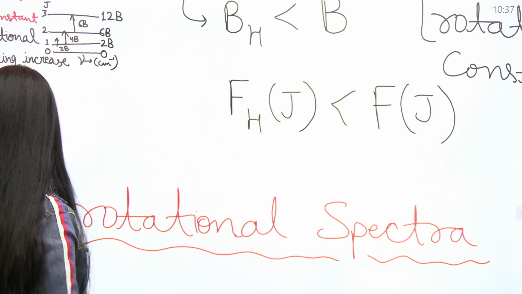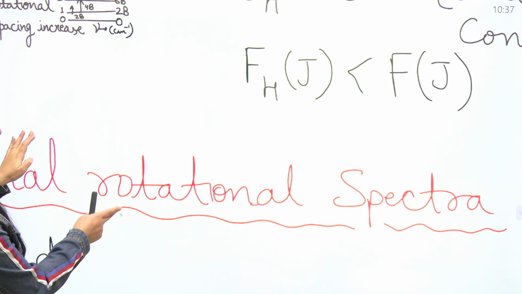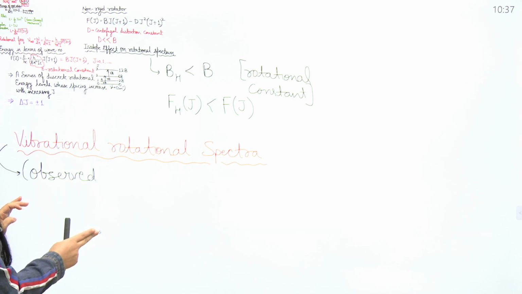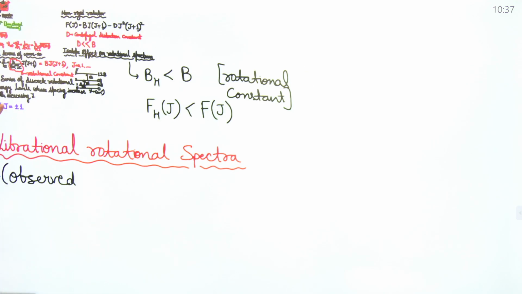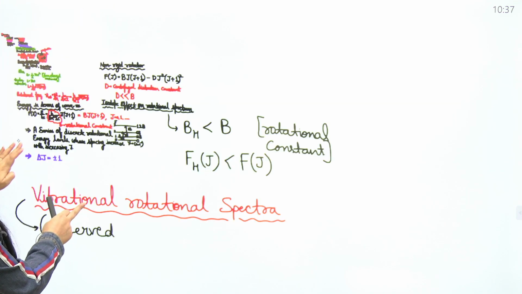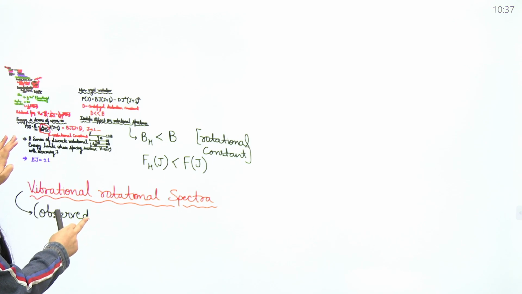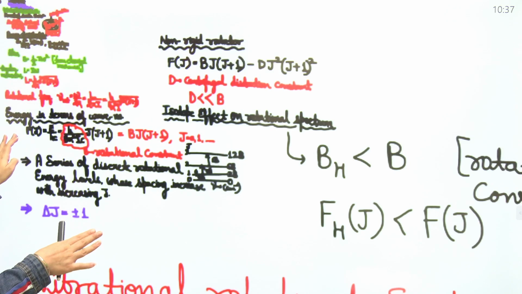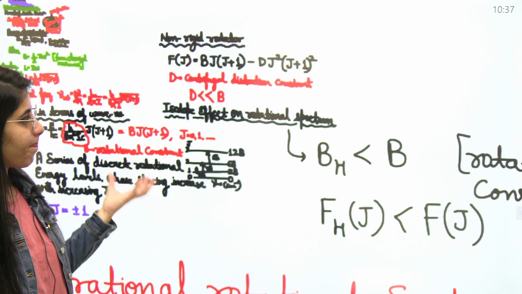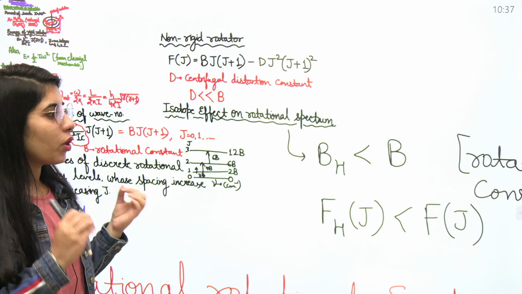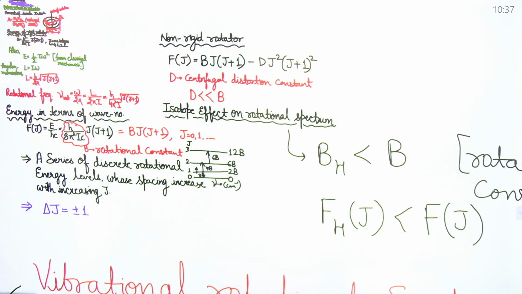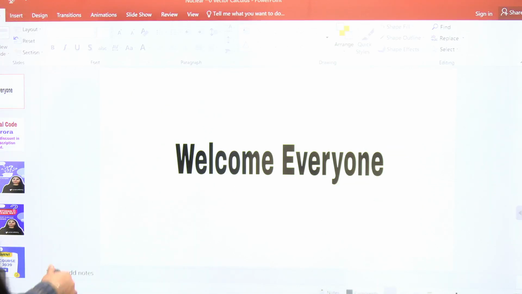If we are going to talk about the next point, let me just show you. We are about to start the vibrational rotational spectra, so most probably we will consider that in the next class. This was the part we have considered in today's session, because there were so many points already. I hope that whatever points we have considered till now will be clear to all of you, and in our upcoming sessions we will try to consider a few more points and concepts.